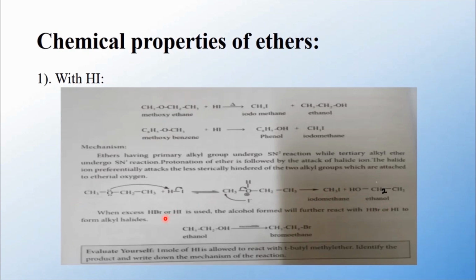When excess HBr or HI is used, the alcohol formed will further react with HBr or HI to form alkyl halides. Please try yourself: how does 1 mole of HI react with tertiary butyl methyl ether? Identify the product and please write down the mechanism of the reaction.